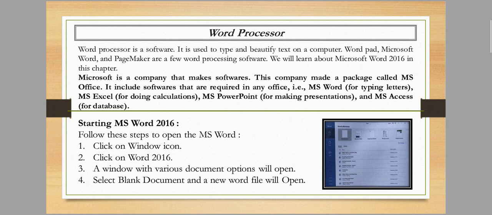Wordpad, Microsoft Word, and PageMaker are a few word processing software. So these are examples of word processing software. We learn about Microsoft Word 2016 in this chapter.